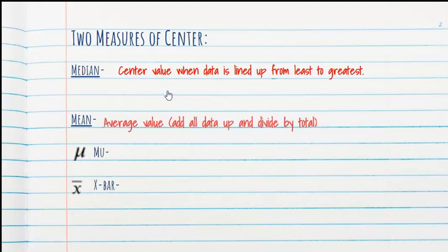The mean is what we consider averages. Usually it's the average value. You add up all the data and you divide it by the total, just like you are familiar with. That is what we call mean. But the thing is, there are two means that you need to be aware of.